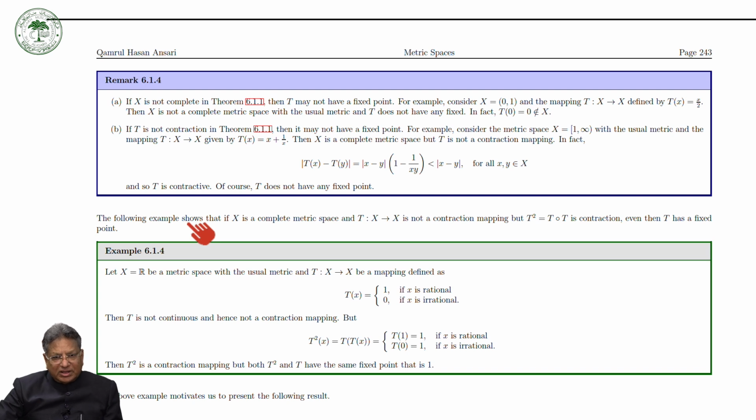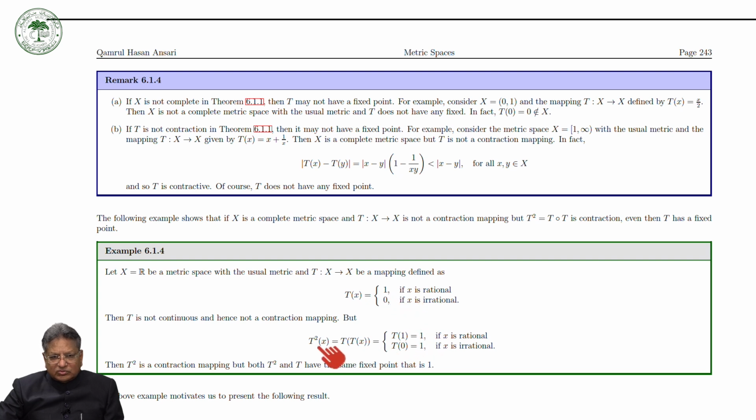Now let us see, here we consider X equal to R with the usual metric, and T is defined as Tx equal to 1 if x is rational, and Tx equal to 0 if x is irrational. Then T is not continuous, as is well known, and hence not a contraction. But T squared x is equal to T of 1, because 1 is a rational number, so it is 1.